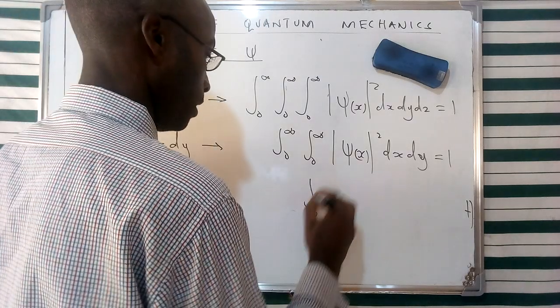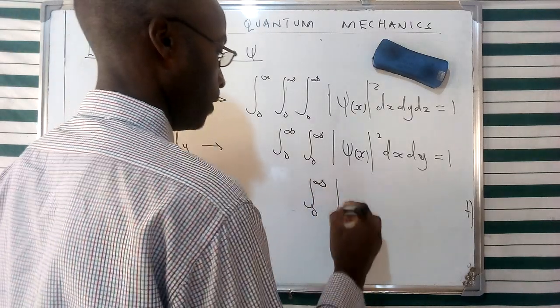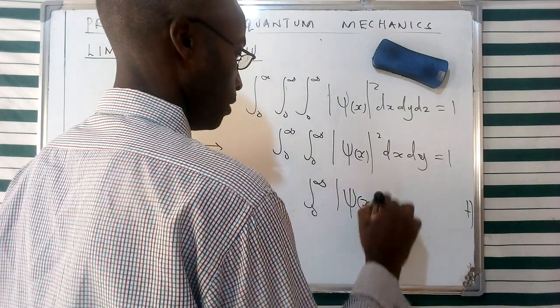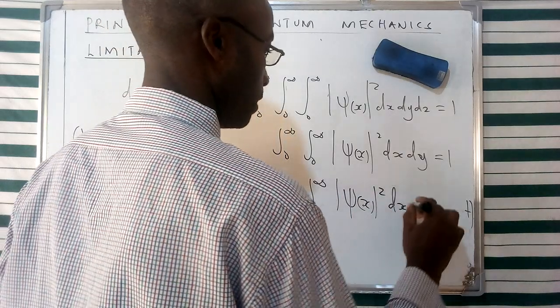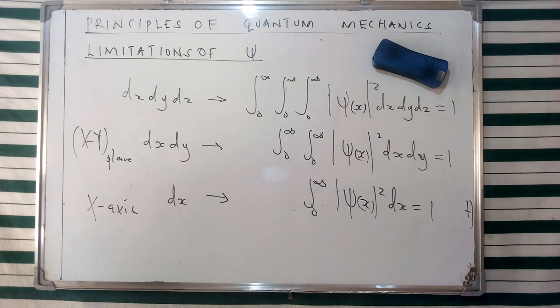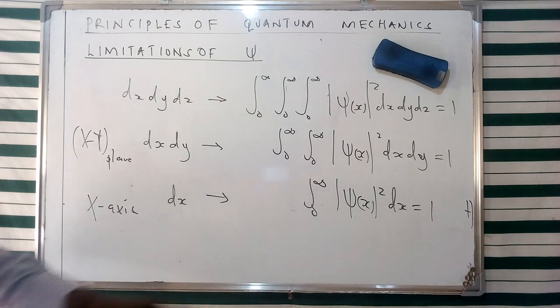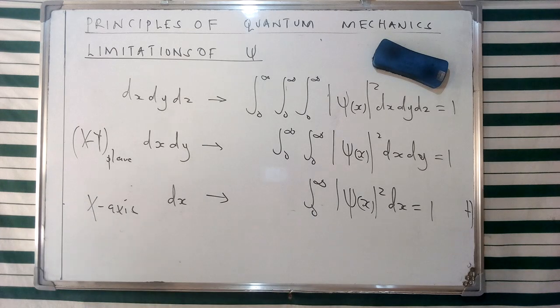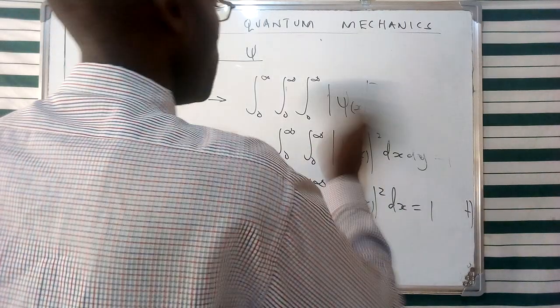Therefore we're going to have the integral between 0 to infinity of this wave function given in terms of dx equivalent to 1. And I've given the last example for this representation and said that this basically can be given an example of a particle in a box, which is going to open for us a way of finding the probability of finding a particle in a given volume in space.